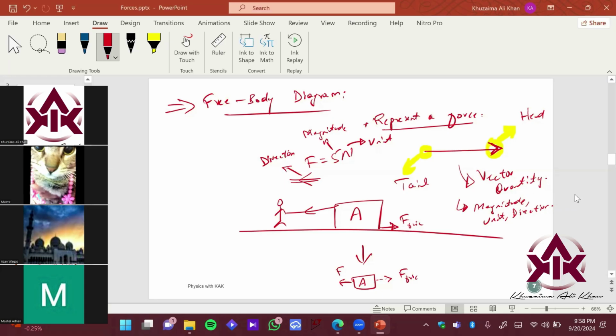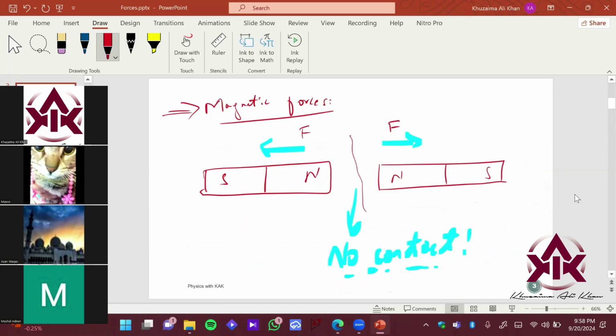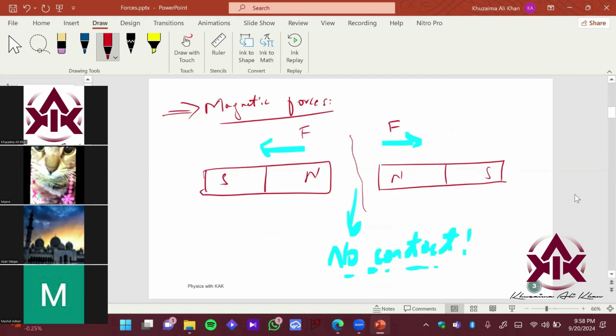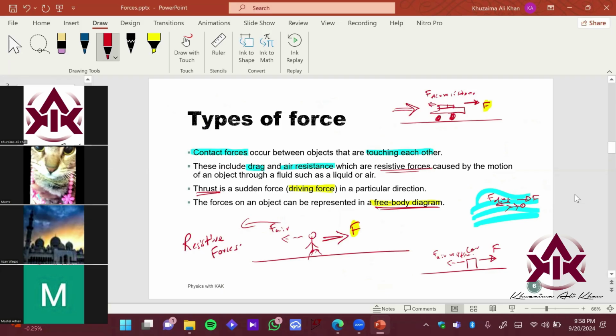Okay, so now since we know all the types of forces, we know what forces are. Force is a push or a pull. We have discussed the types of forces. We have magnetic force, electrostatic force, gravitational force, and then we have contact force. We discussed the resistive forces, which try to oppose the motion, that is air resistance and drag of water.